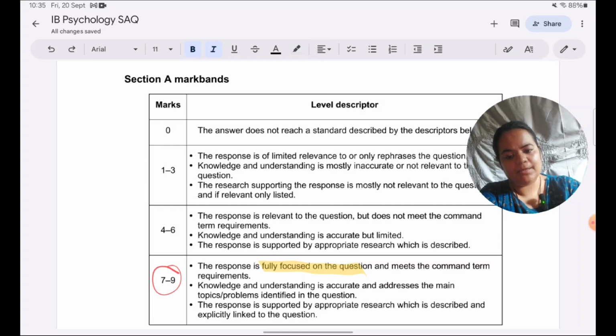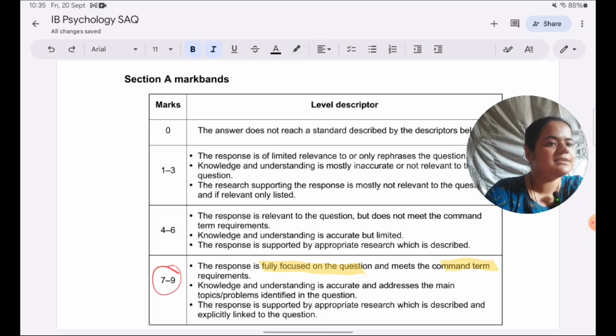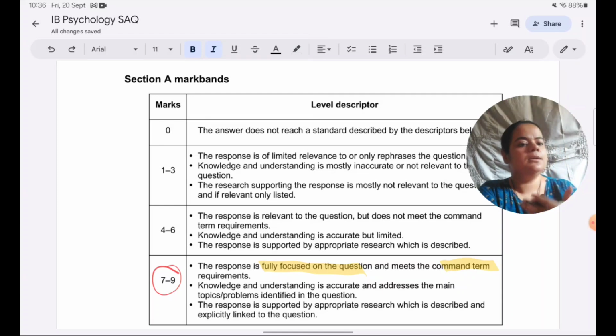Does it meet the command term requirements? The command term was describe. We have described informed consent in one sentence, and pointed out the things which should be involved in informed consent. So there we have met the describe command term, and then throughout the study we have also linked these details to the study.